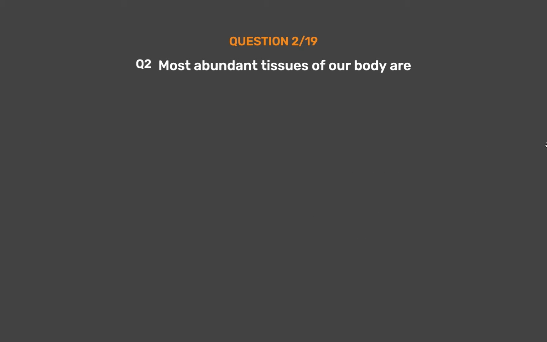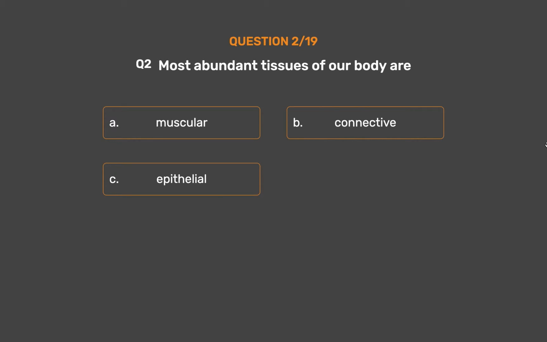Question number 2. Most abundant tissues of our body are Option A. Muscular. Option B. Connective. Option C. Epithelial. Option D. Nervous.